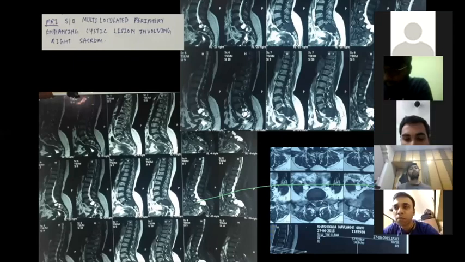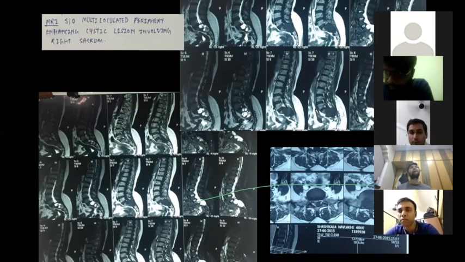Okay. So, what do you think can be the differentials for this X-ray, CT scan, and MRI? Tuberculosis is my first diagnosis, and then differential diagnoses alongside tuberculosis are neural tumor and other tumors.